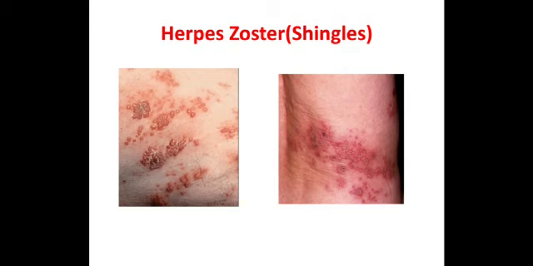For example, VZV manifests in childhood, then the virus remains latent in the neural ganglia. For VZV it is the trigeminal ganglia where it remains inactivated. Then in adult life, in situations like immunocompromised conditions, it may get reactivated, leading to a condition called zoster.